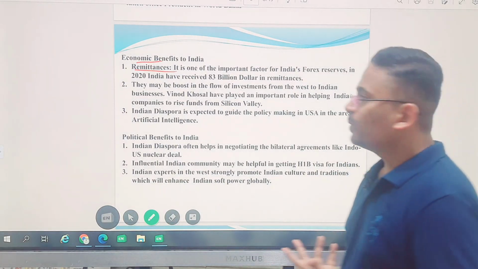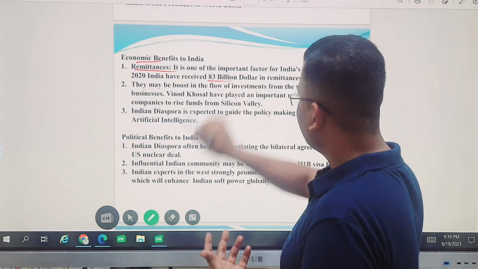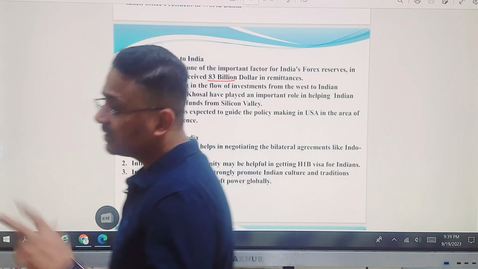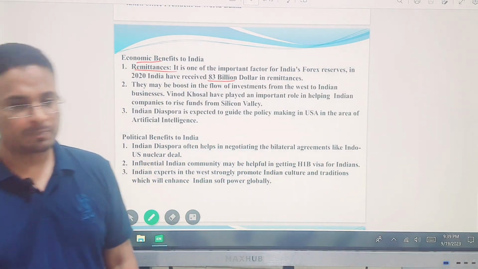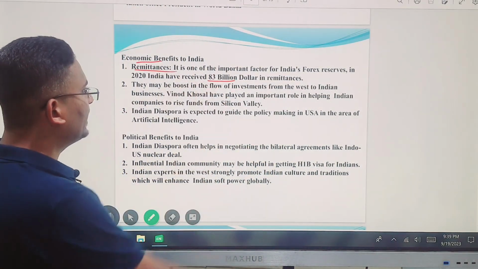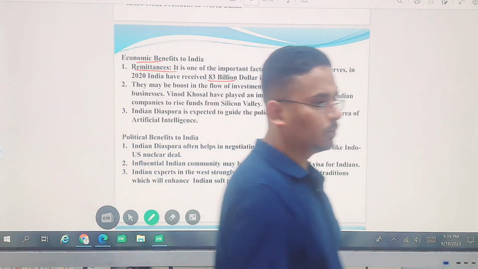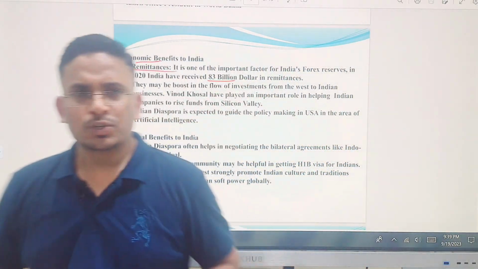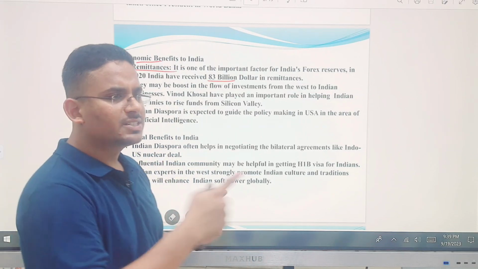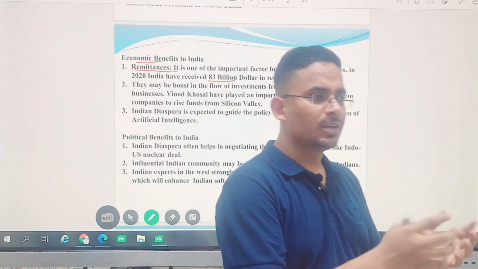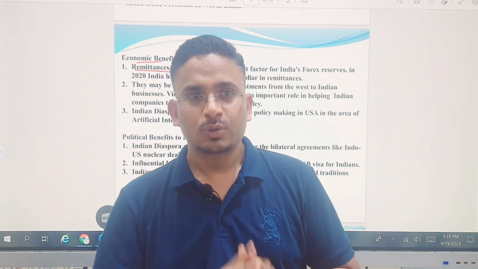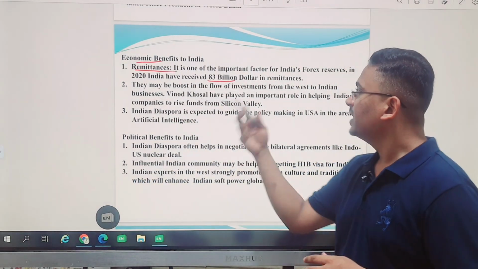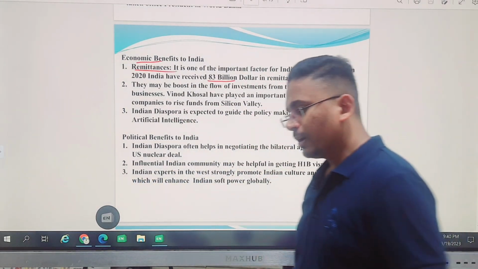Talking about this, India is the country which receives the highest remittances from other countries, or diaspora basically. It stands somewhere around $83 billion in 2022. And second, if Indians are in very vital positions, don't you think they will start investing in Indian companies, or the startups of Indian origin? So that is one point which will help us. That is investments flowing into Indian companies.